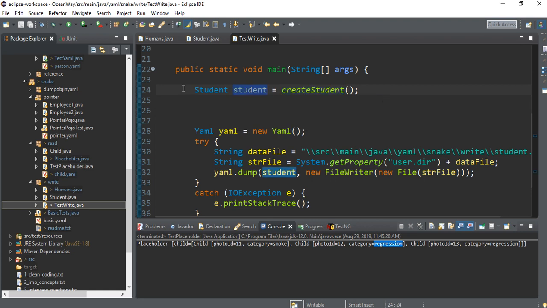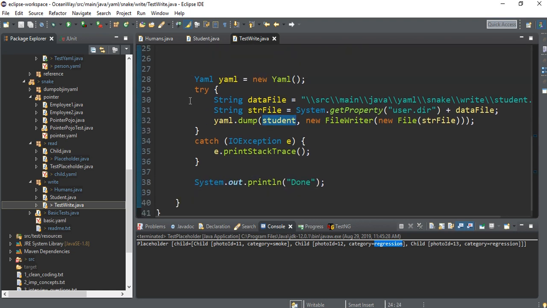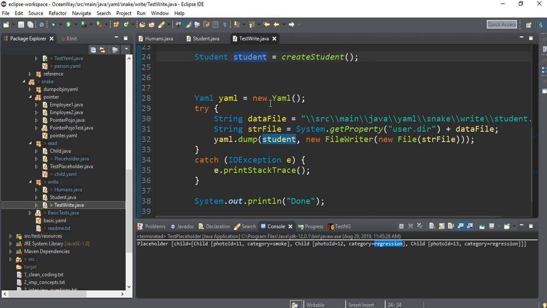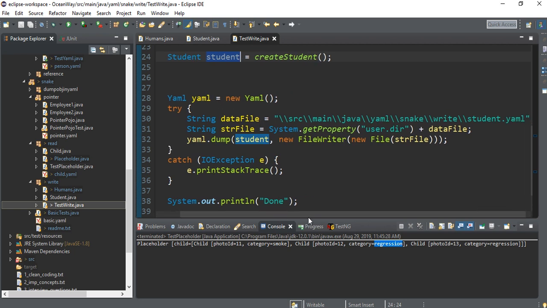So the student object will get populated, and then we have initialized a YAML. We have given the path of the file which we need to write, and this data file has been passed. The System.getProperty will fetch the path till your source package, and after that we have appended this particular path.